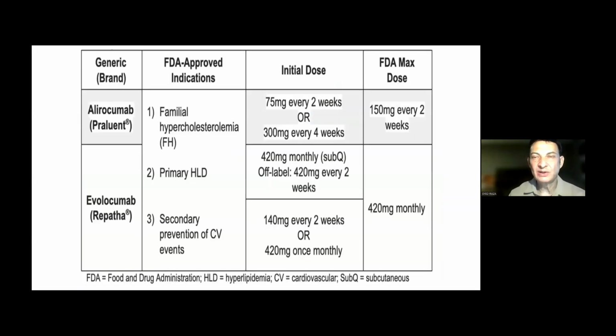And there are now quite a few PCSK9 inhibitors in the market, but the ones traditionally used are alirocumab and evolocumab. And there are different ways to give them as per the FDA recommendation, with the maximum dose as you can see here on the screen. And these are again some of the patient groups for which they have been approved. But remember, these are costly and these are injectable.